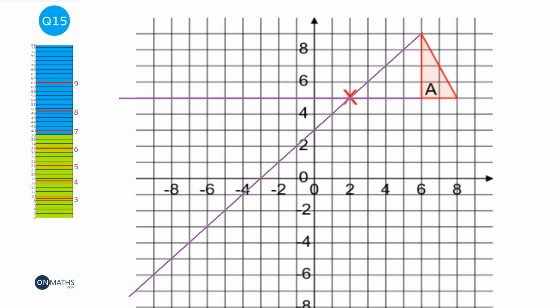Now the next thing to do is count how many squares we went away. I'm going to start with the bottom left point. So we've got 1, 2, 3, 4 to get to the centre of enlargement. If it's -2, we're going to go another 4 twice. So 1, 2, 3, 4, 1, 2, 3, 4.